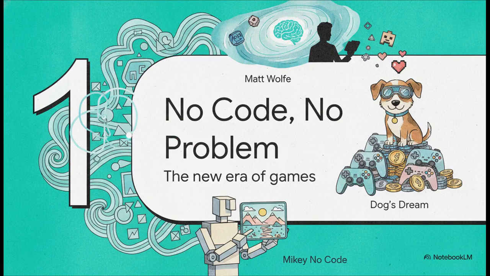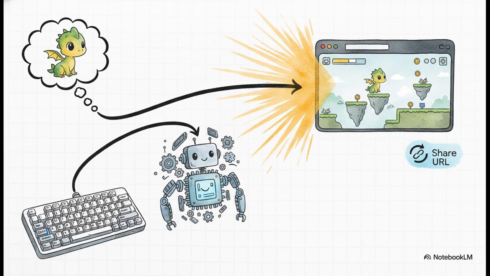All right, let's kick things off with Section 1, No Code, No Problem. Welcome to the new era of game development. We're going to follow the journeys of 3 really distinct creators from our source material today: Mikey No Code, Dog's Dream, and Matt Wolf. They all approached AI game dev a bit differently, but they all proved one massive point. You can completely bypass traditional game engine setups.